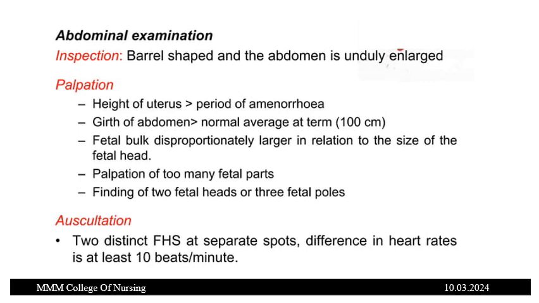Fetal bulk is disproportionately large in relation to the size of the fetal head, and palpation of too many fetal parts would be there. Finding of two fetal heads or three fetal poles can be felt in the palpation. In auscultation, two distinct fetal heart sounds at separate spots can be heard. Difference in the heart rate is at least 10 beats per minute.